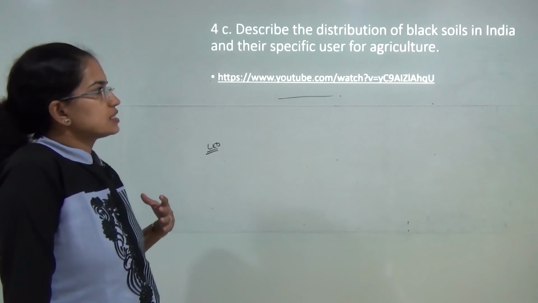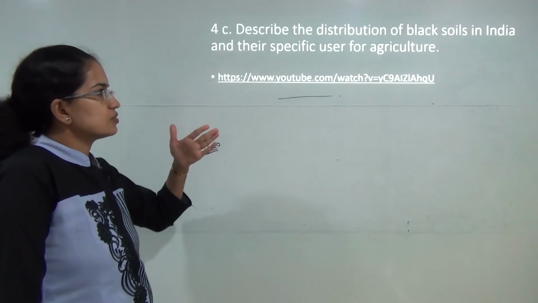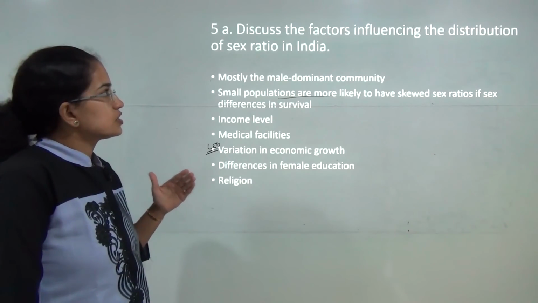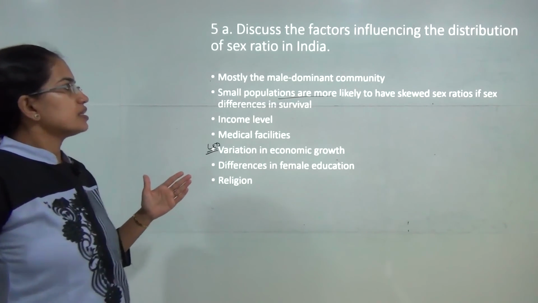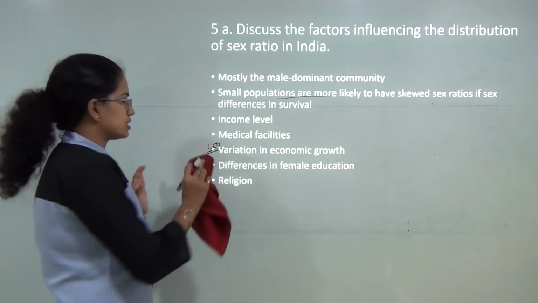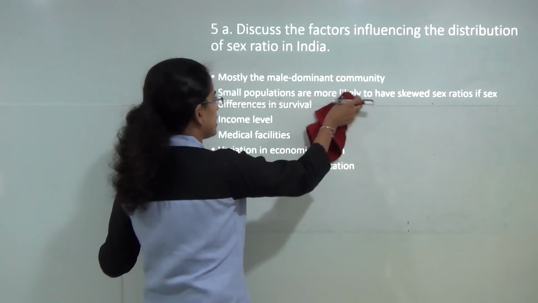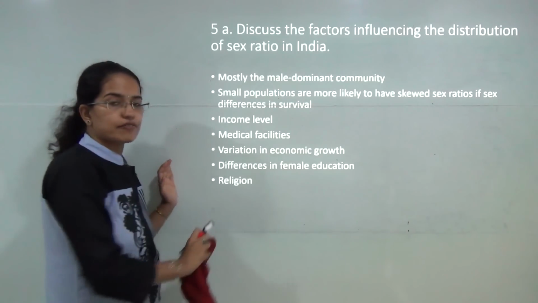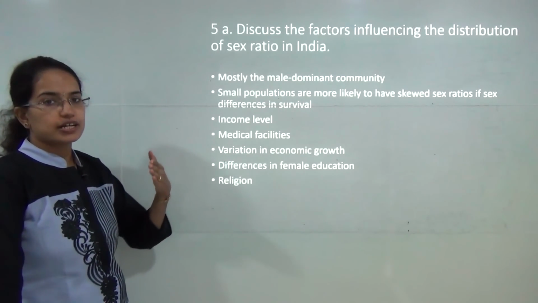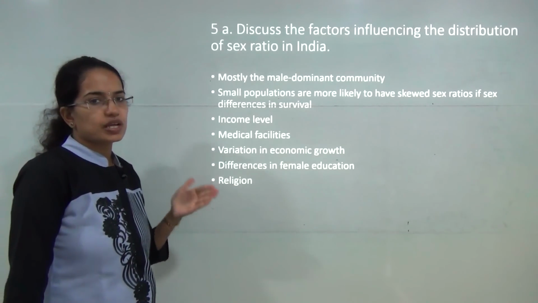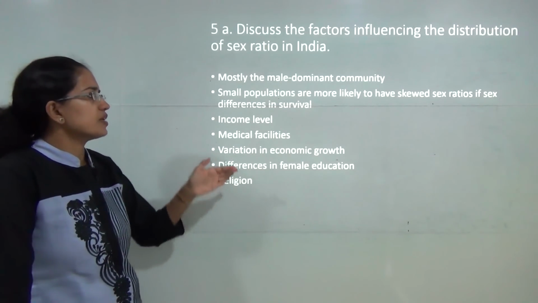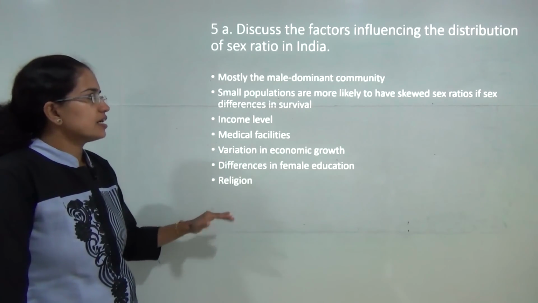Now next is distribution of black soil and their uses for agriculture, again a direct question. Factors influencing distribution of sex ratio in India. Now you can see there is a huge disparity in sex ratio. You have Kerala and southern states which are performing very well. On the other hand, you have Punjab and Haryana which have a drastically low sex ratio as compared to the rest of the nation. Now here are some of the points that mainly affect it.